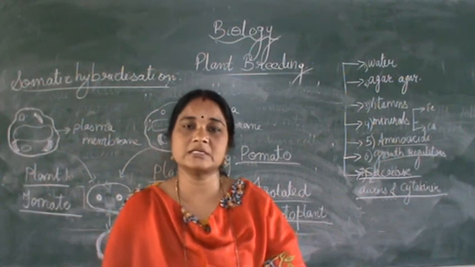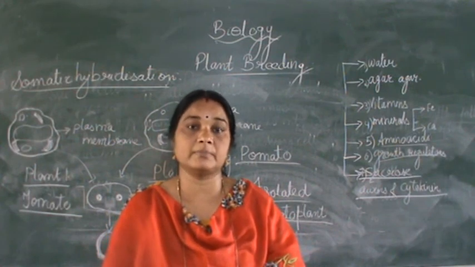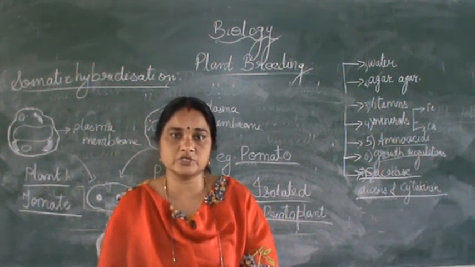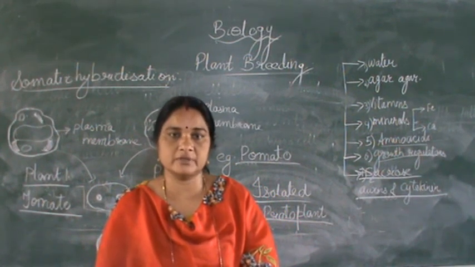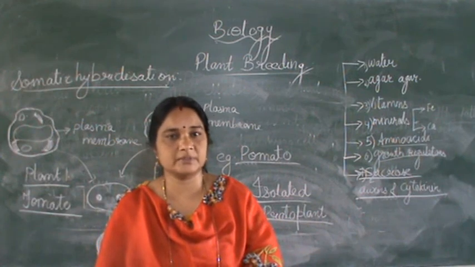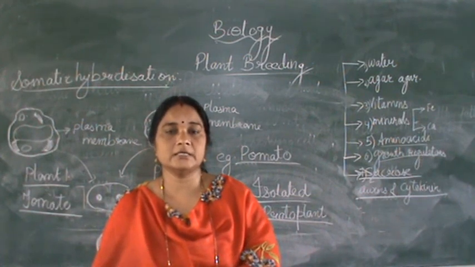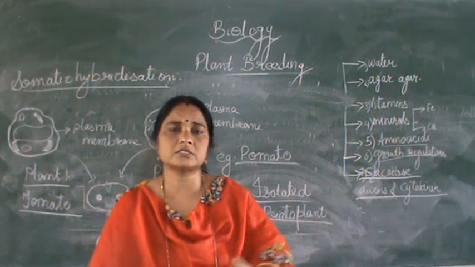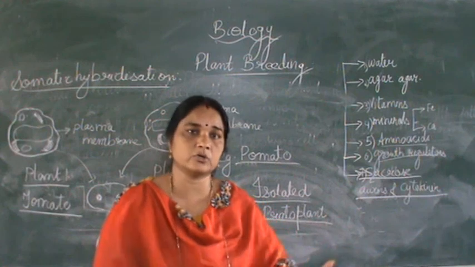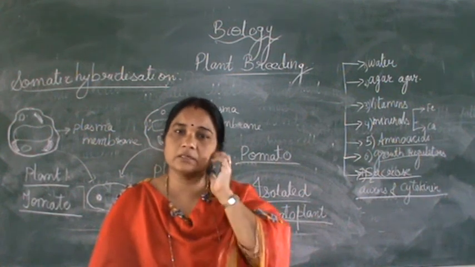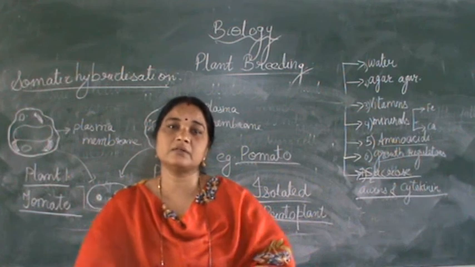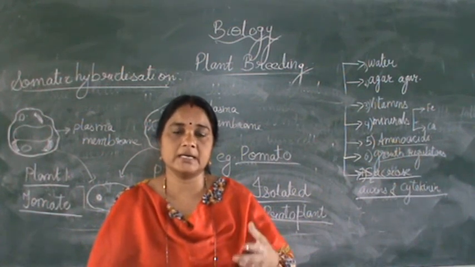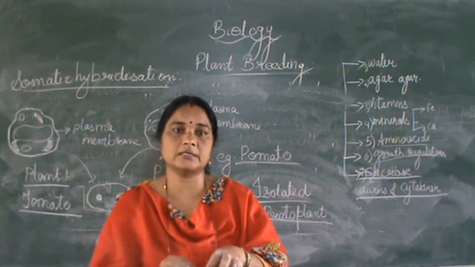We studied about single cell protein, SCP, where microorganisms are used for more biomass production and high yield of food, that is protein, like spirulina or Methylophilus methylotrophus. Then we studied tissue culture, which leads to large scale production of food, other than crop production, by using a single cell from any part of the plant. It can be a stem, a root or leaves. It can be grown in vitro inside a nutrient medium.